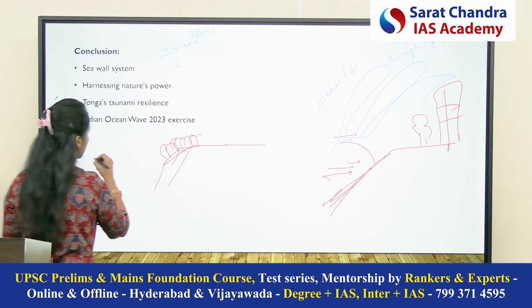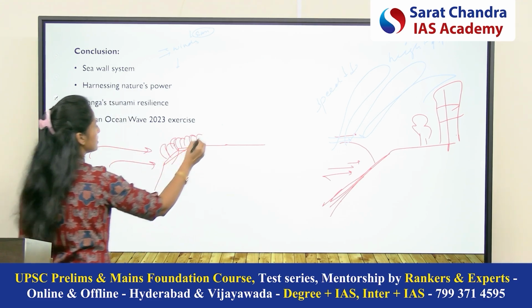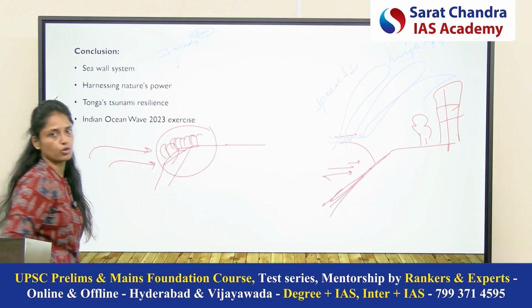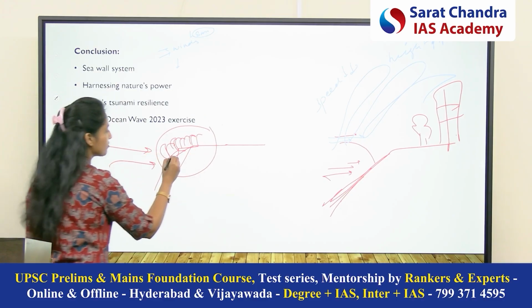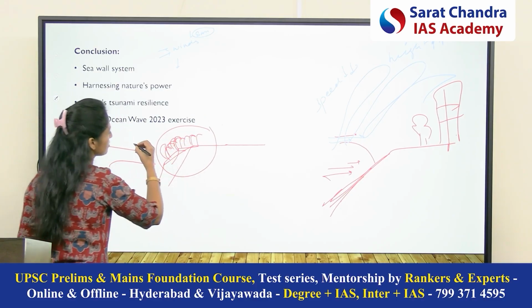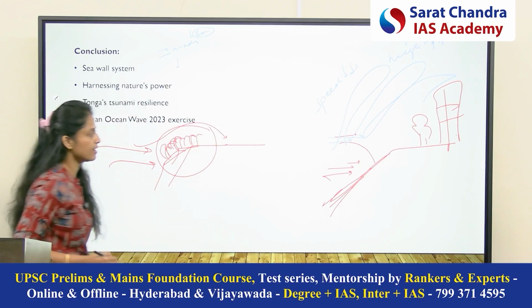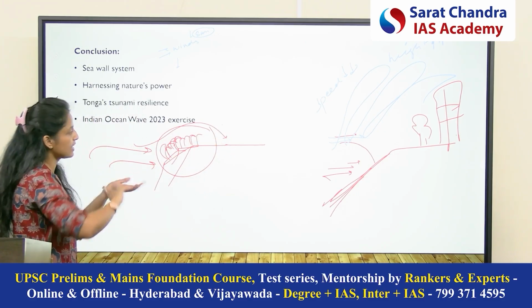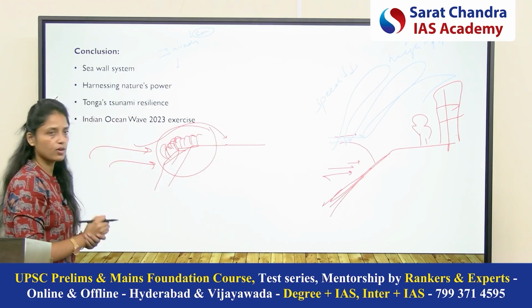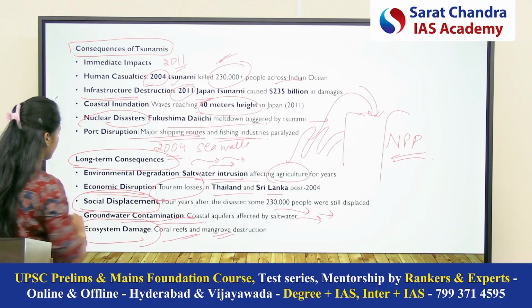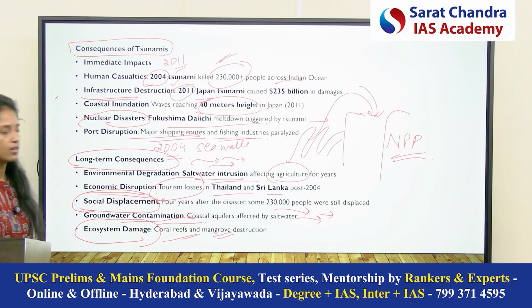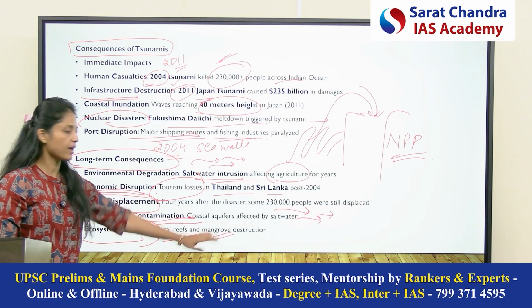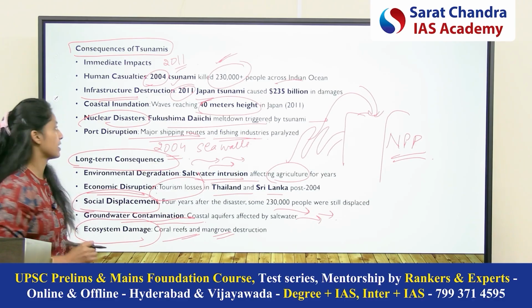Because of tsunamis, this mangrove ecosystem gets destroyed. And if these ecosystems get destroyed, seawater can easily inundate the coastal regions and create destruction. So this is why we say ecosystem damage. Coral reefs also get damaged, mangrove ecosystems also get damaged.